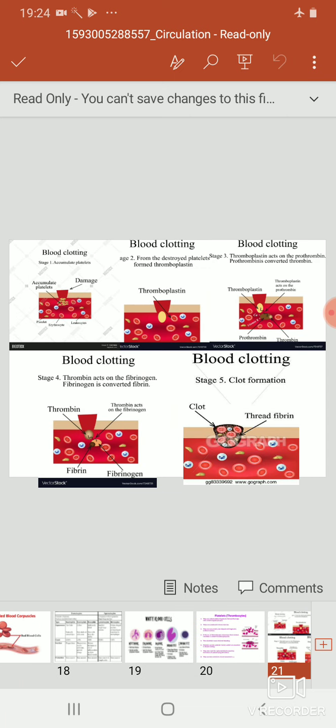Here, this diagram shows how the process of blood clotting takes place. Clotting or coagulation is the process of converting liquid blood into a solid form. This process is initiated by contact of blood with any foreign substance, that is the intrinsic process, or with damaged tissue, the extrinsic process. Both involve interaction of various substances called clotting factors by a stepwise or cascade mechanism.